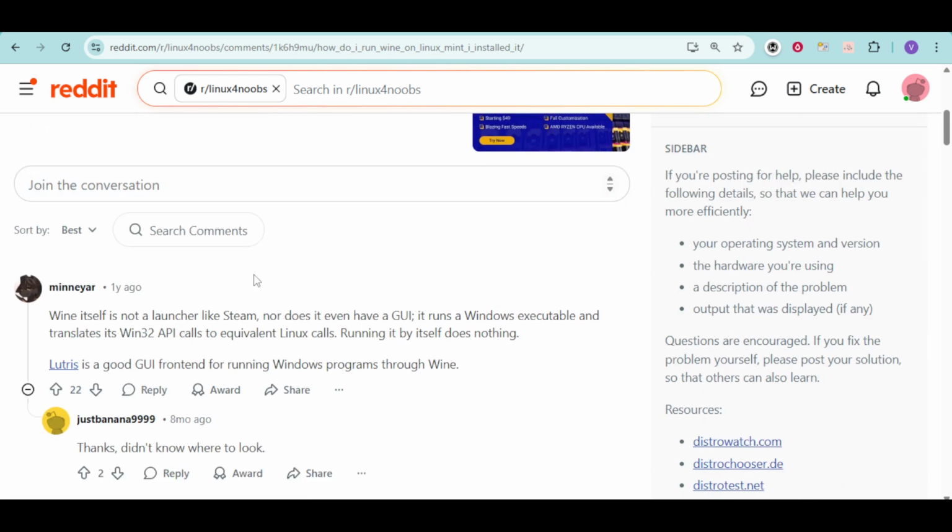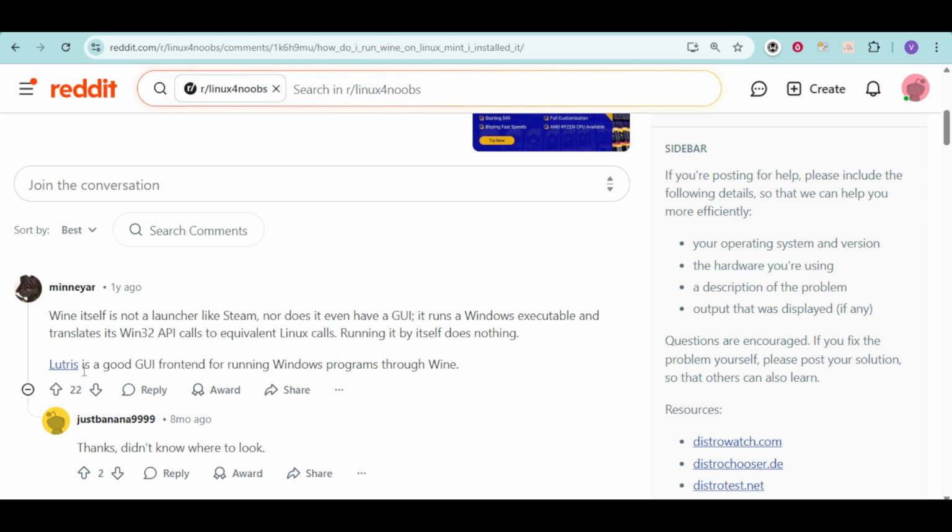So for this case, having here some discussions. Wine itself is not a launcher like Steam, nor does it even have a GUI. It runs Windows executables and translates its Win32 API calls to equivalent Linux calls. So for this case, you can use Lutris, which has a good GUI front end for running Windows programs